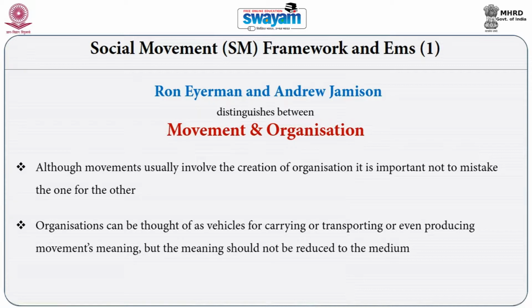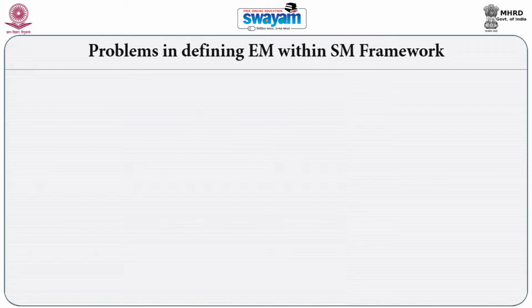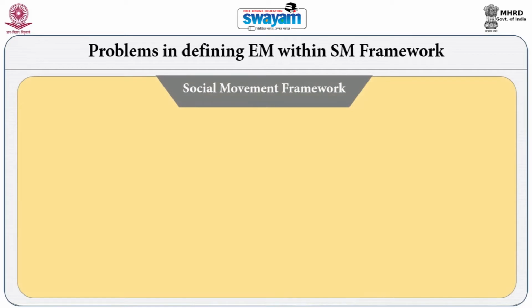So therefore, institutionalized, organized activities to protect nature cannot be considered environmental movement in this framework of Ehrman and Jamison. However, when we define environmental movements in this way, we find there are several problems. There are several problems of defining environmental movement in this social movement framework, where environmental movements are considered the activities which are outside the institutional process, outside the organizational process.